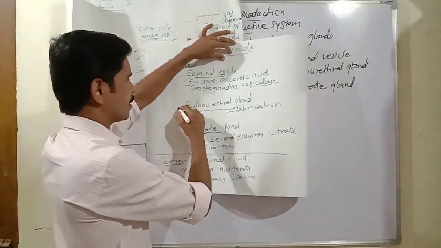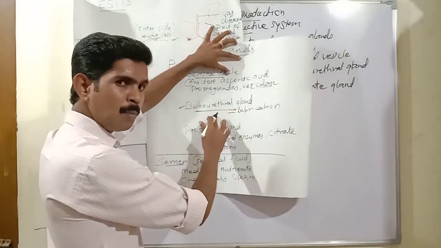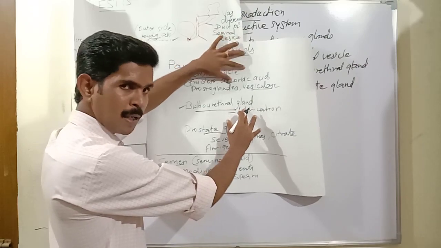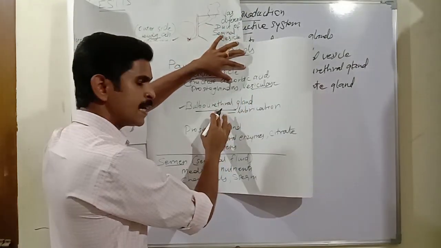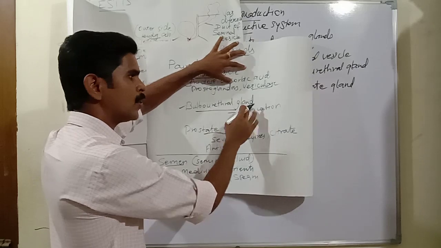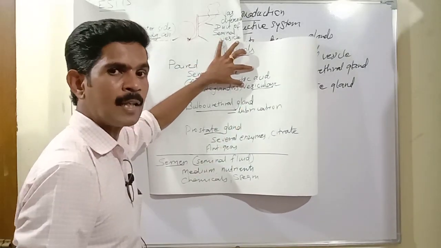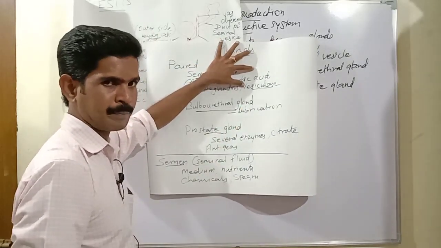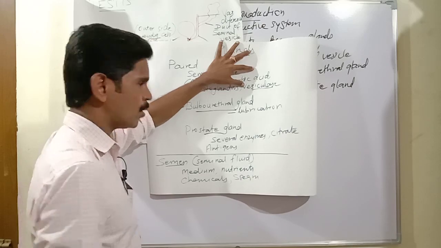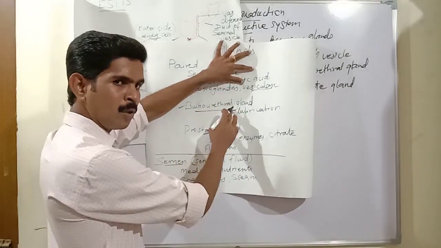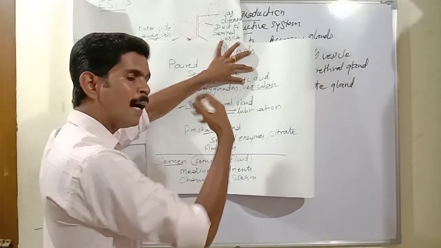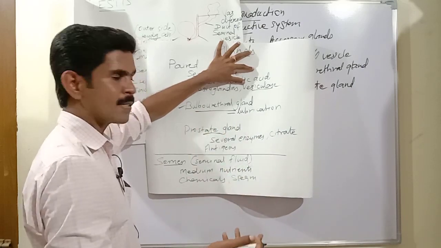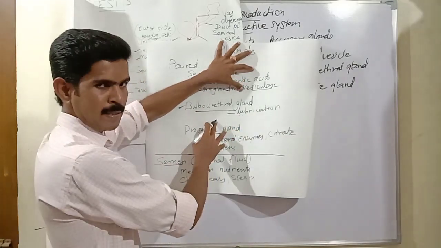Then the second gland, the bulbourethral gland. Two bulbourethral glands are present, and their secretions help in the lubrication of the penis. They also secrete another fluid that supports the lubrication of the penis.